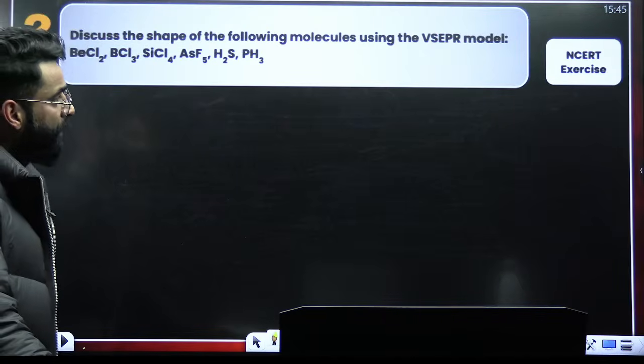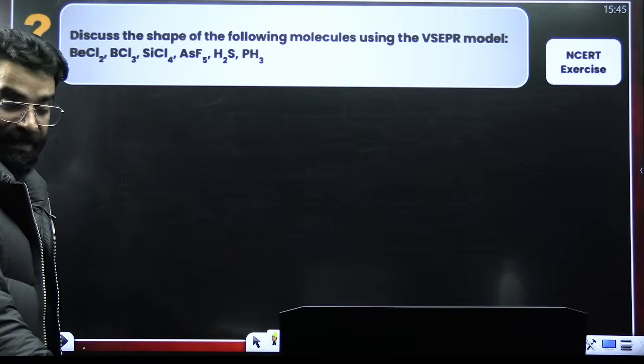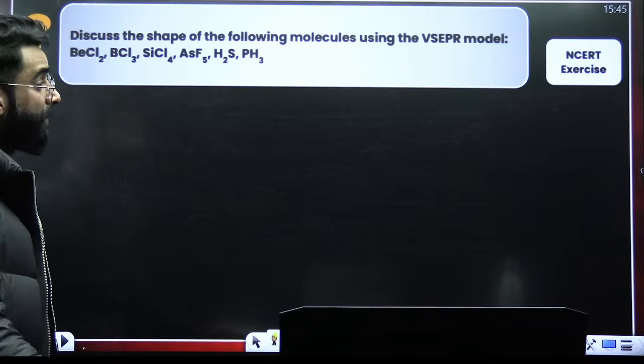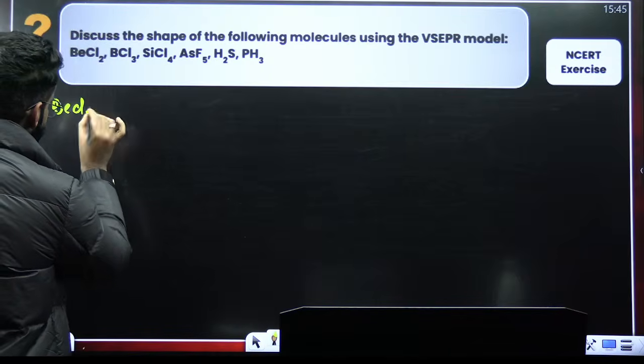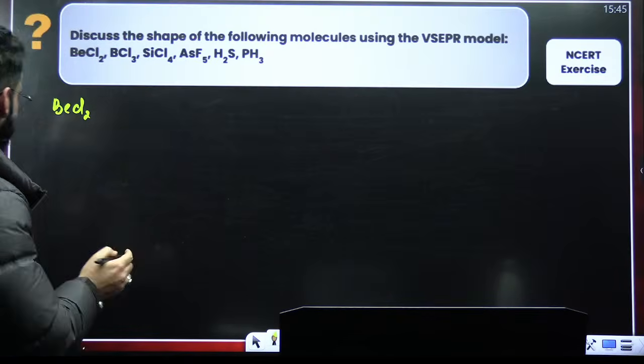Discuss the shape of the following molecules using VSEPR theory. Now, these sort of questions are frequently asked. If you look at all these questions, see guys, how do we check it? This is your BeCl2, right? One by one we are going to talk about them so that you'll understand it properly.